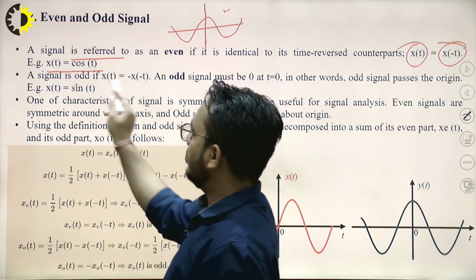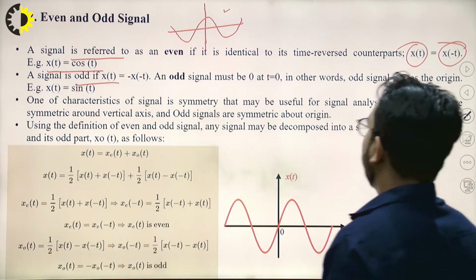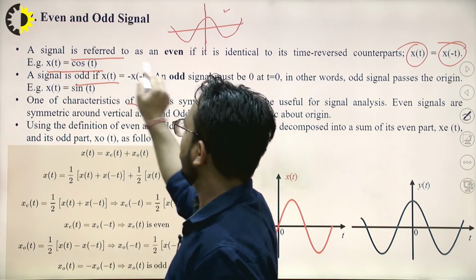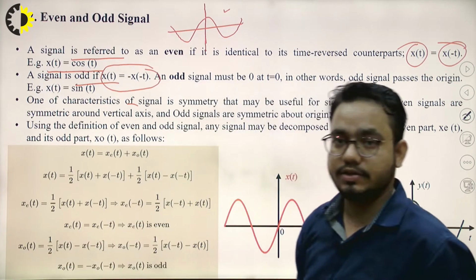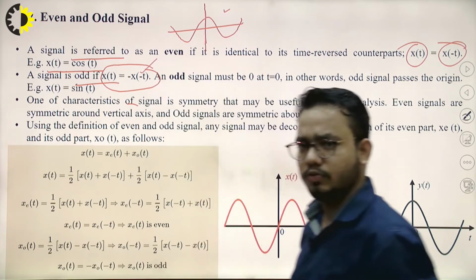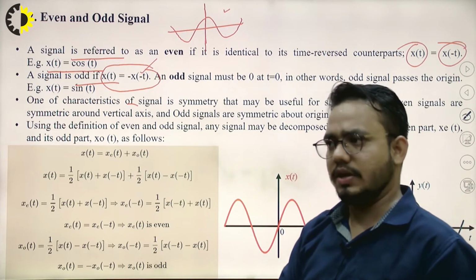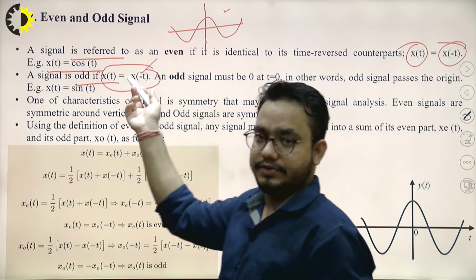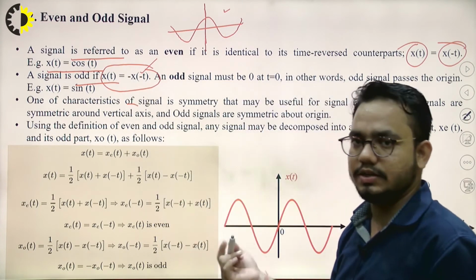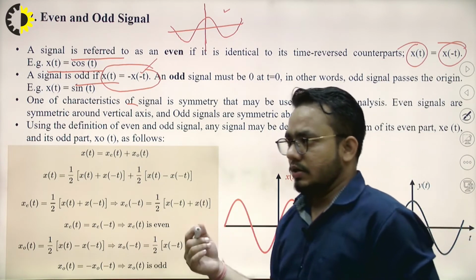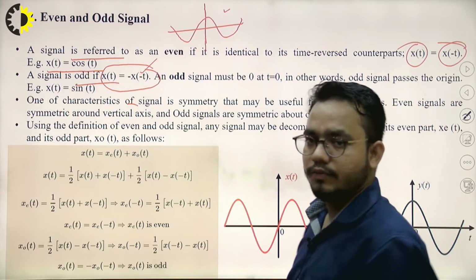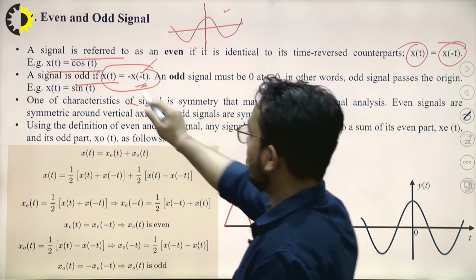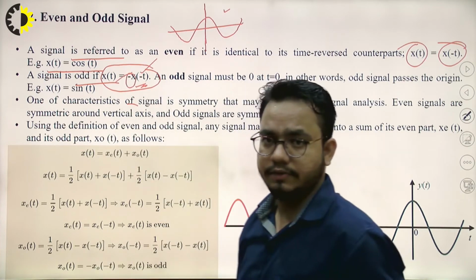Opposite to that, if a signal is an odd signal, what will be the condition? Here the condition is x of t equals minus x of -t. You have to calculate x of -t, so we are comparing x of t with x of -t, just the actual signal with its image, which is also known as time reversal of the signal. Once we study operations on the independent variable, we will find this time reversal property too. Here it is the negative of the time-reversed signal.